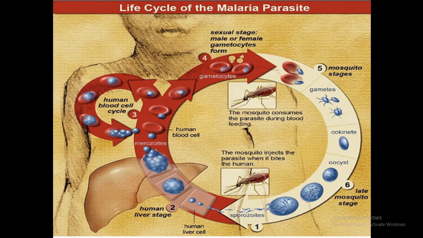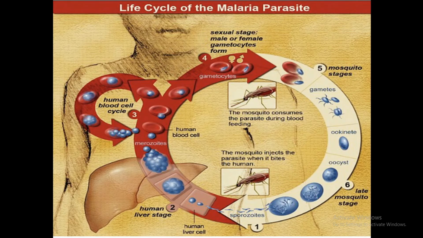In the midgut of the mosquito, male and female gametes fuse together and form a zygote. After maturation, the zygote becomes an ookinete, and after some time it converts into an oocyst. You can see this in the image, the conversion from ookinete to oocyst. It is the end of the sexual stage, and after it the cycle starts over again.